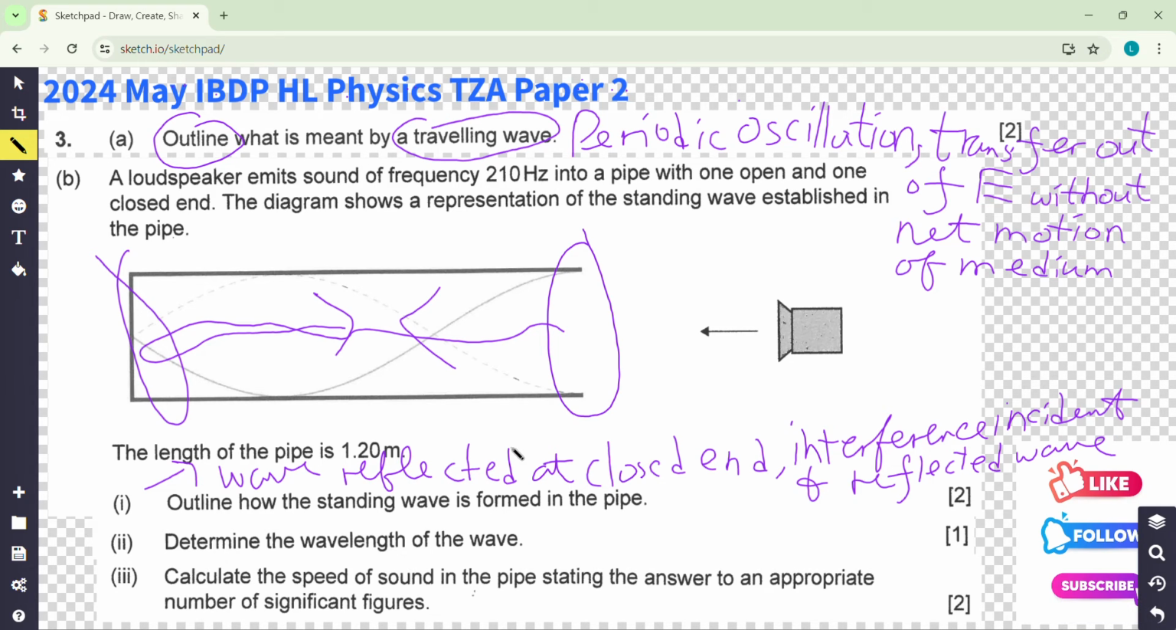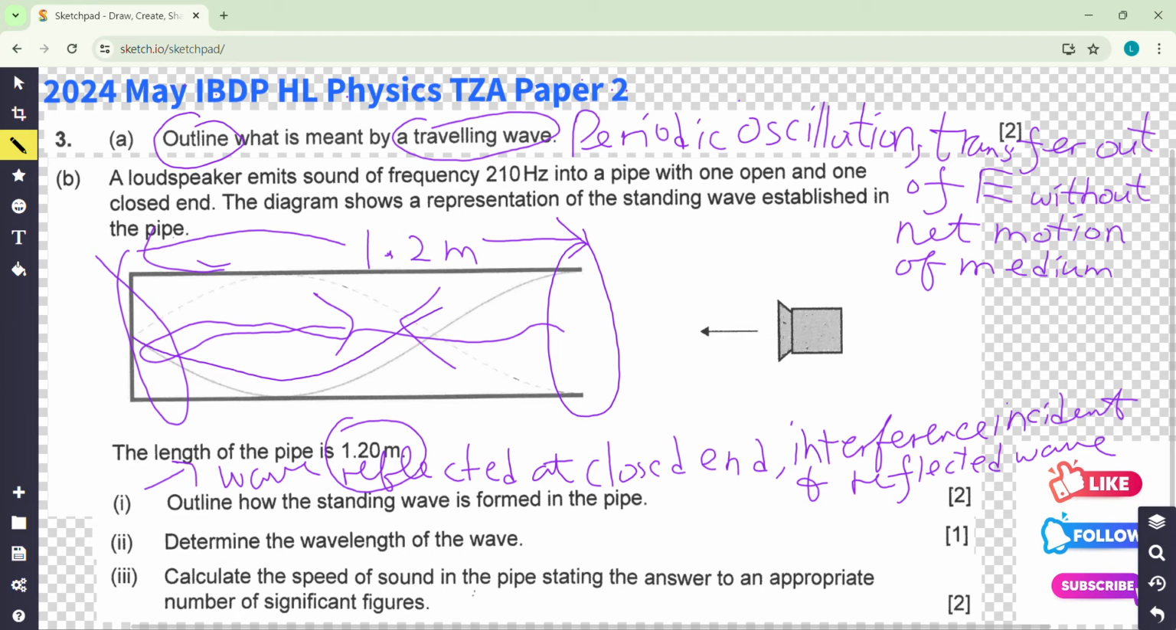Determine the wavelength of the wave. So get some data. You got it, 1.2 meter is this length. But how many waves are there? First of all, remember this is 1.2 meter. Sometimes labelling it on the diagram helps you. And you have to count the wave. Look at the solid line. Half a wave and then another quarter. So it has 3/4 of a wave. So 3/4 of wavelength equals 1.20. And so you got lambda is 1.60 meter.